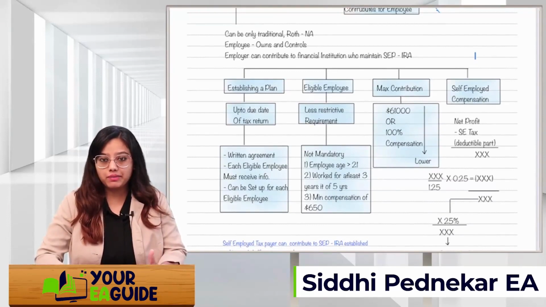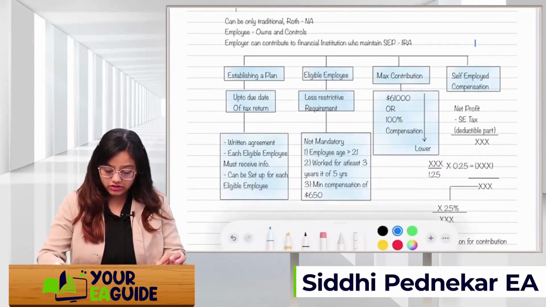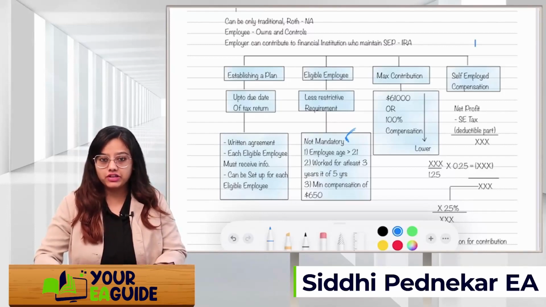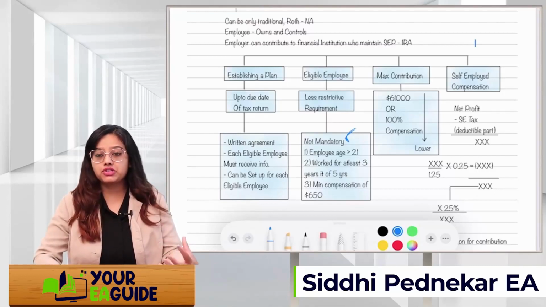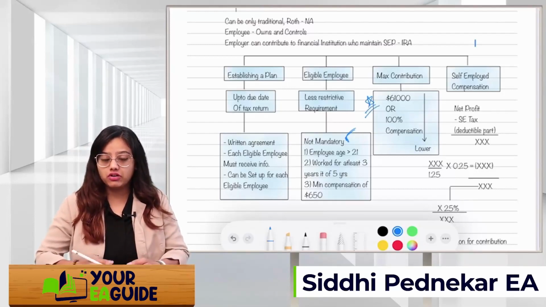Less restrictive requirements are there. These conditions are not mandatory, but they are recommended: the employee should be more than 21 years of age. Then he can set up a SEP IRA plan. He should have worked at least 3 years out of the previous 5 years. Then the employer can set up the self-employment plan for that employee. Minimum compensation should be $650. How much maximum contribution is allowed? These limits will change each year according to inflation.